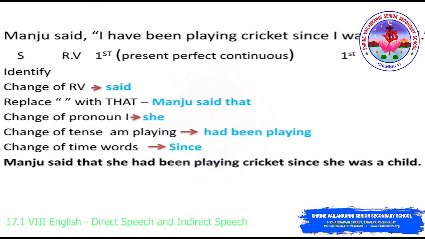Change of pronoun: the first person I to she. Okay. Change of tense. I have been playing, so it is in present perfect continuous tense. So you will change it into past perfect continuous tense. Okay. So it is had been playing. Change of time words. It is since. Again, it is since here. It will not change. So the final sentence is: Manju said that she had been playing cricket since she was a child. Okay.